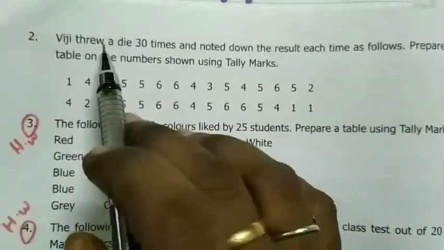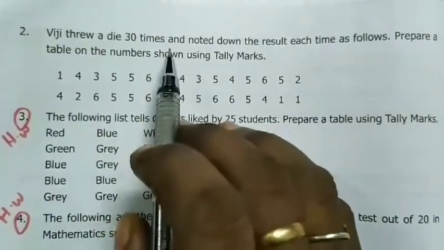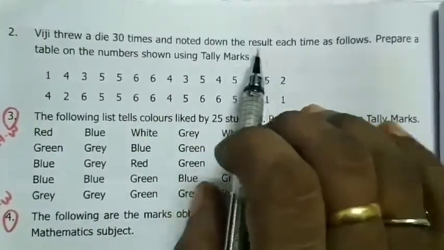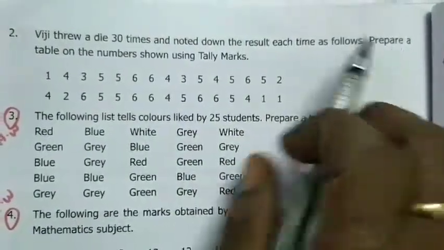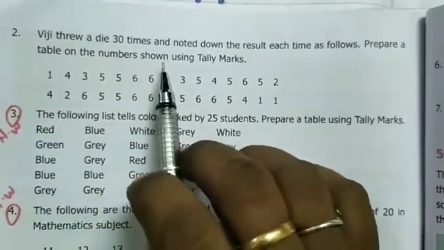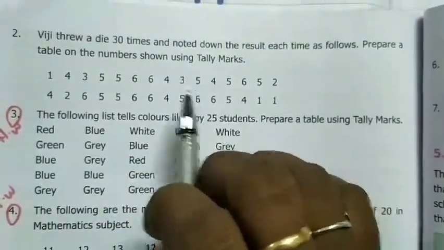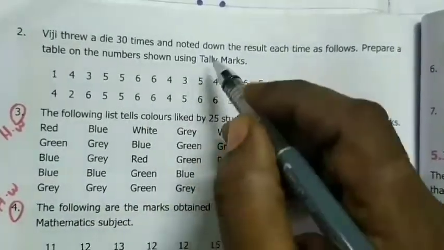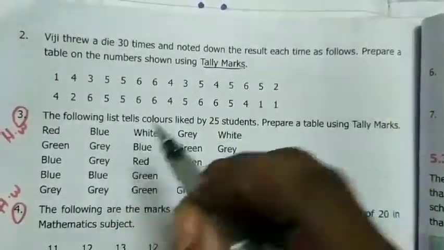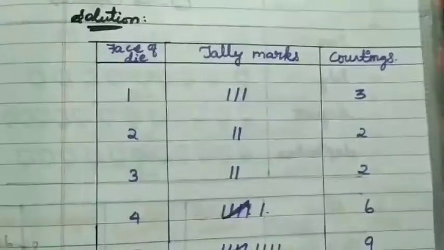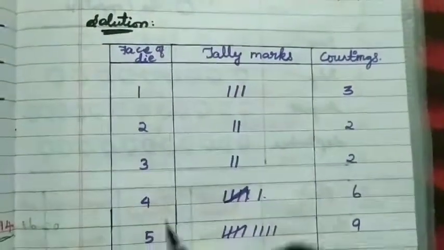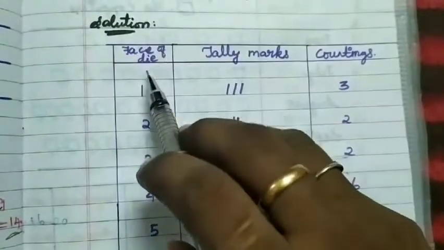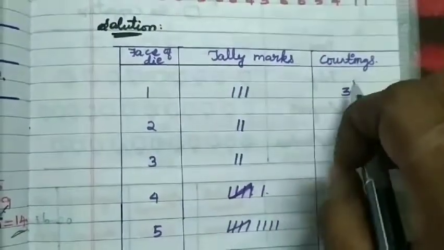See the second question. Vijay threw a die 30 times and noted down the result each time as follows. Prepare a table on the numbers shown using tally marks. The collection of data is given. Now we are going to see how we can put the tally marks for this question. First we draw the tabular column: face of die, tally mark, and then counting.